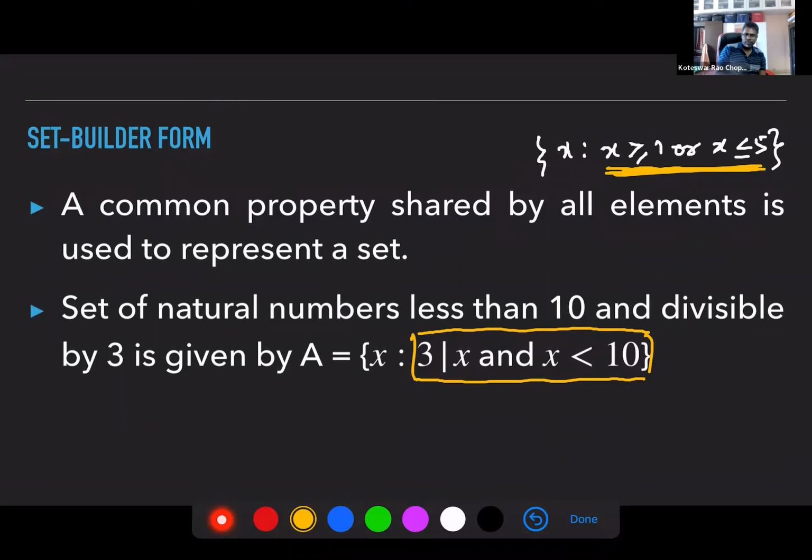What is the problem here? If I'm saying I have a set of natural numbers less than 10 and divisible by 3, I have a property which is shared by all these elements, but I'm not really happy with the way I have defined it. Can you fix this?